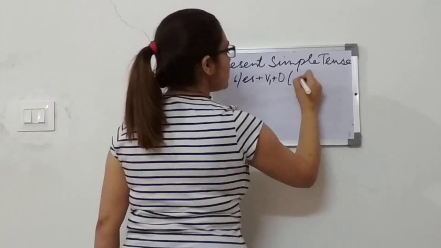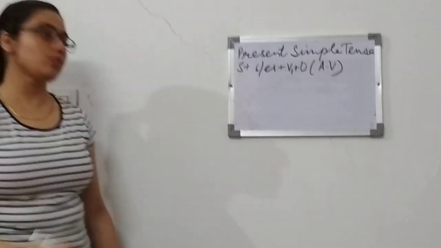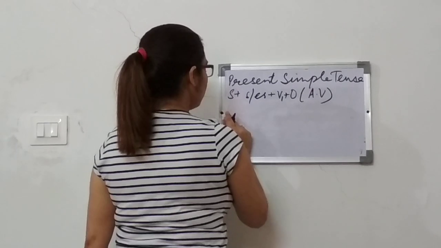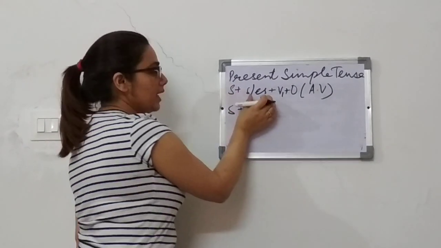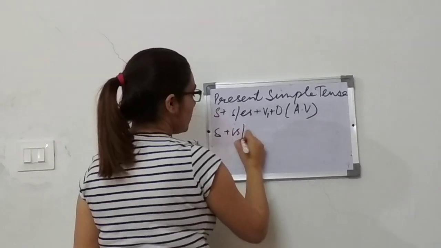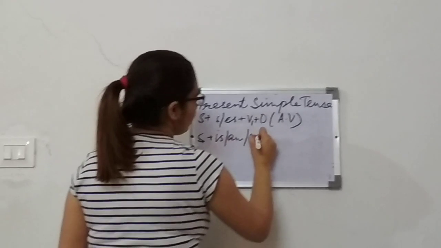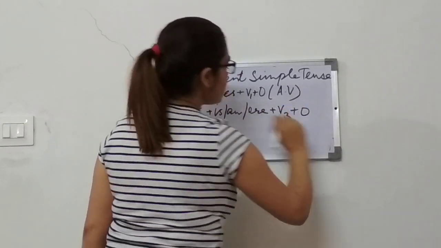This is active voice. Now if you have to change it into passive voice, your object will become your subject. So subject plus, in place of S or ES, we put is, am, are plus third form of verb plus object.